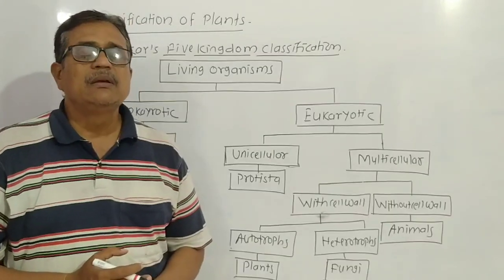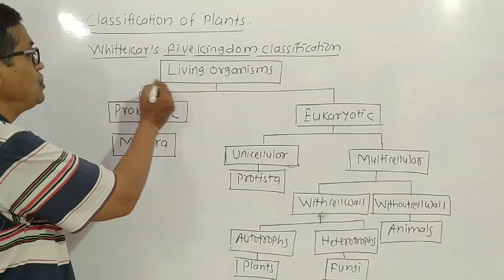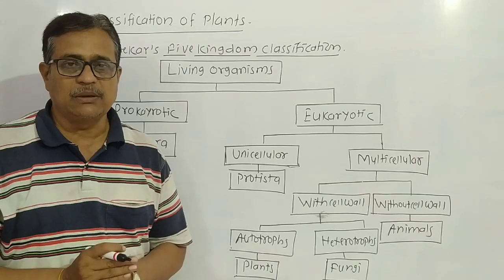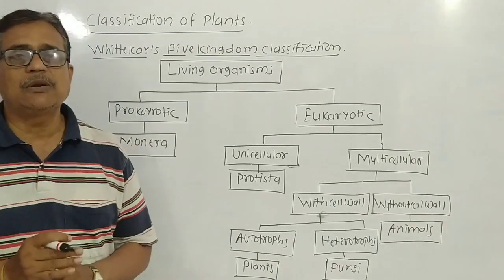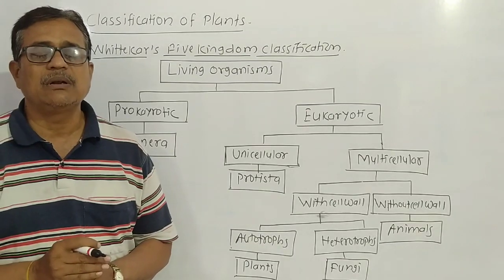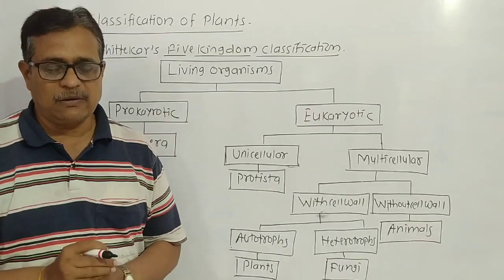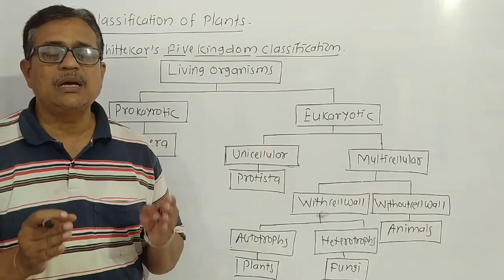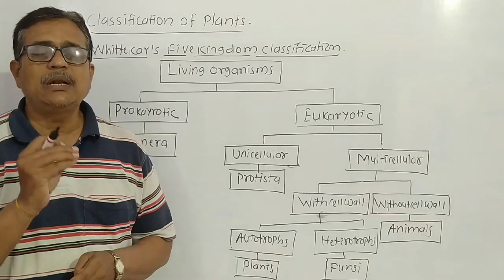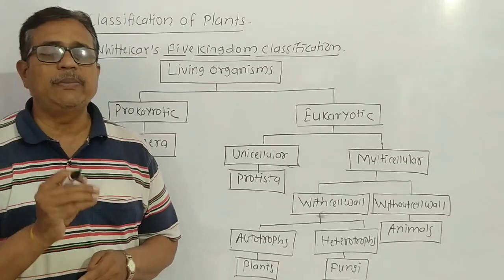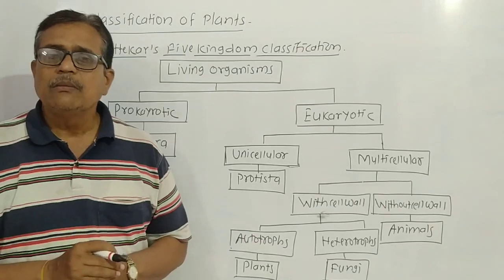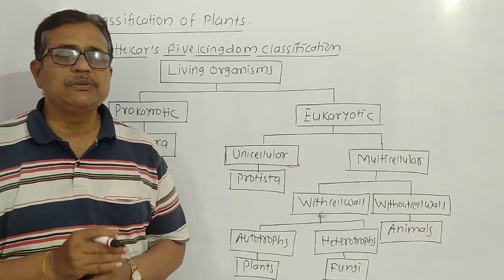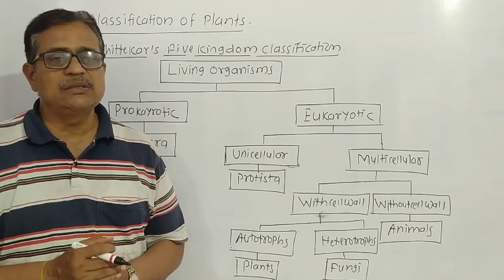Before we study the classification of plants, we study the classification of living organisms. The living organisms which are present in nature, how are they classified? How do they get classified into different types and smaller groups? The characteristics of living organisms are the base of classification. Millions of living organisms are present in nature, and it is impossible to study all living organisms in one